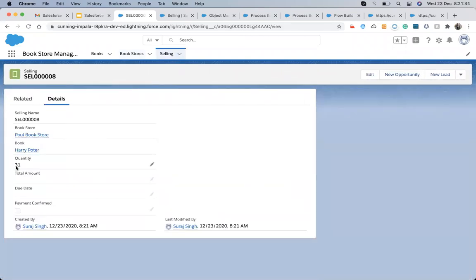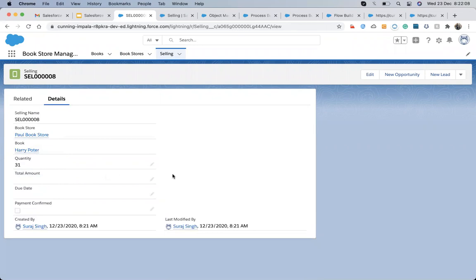Yeah, you can see the quantity 31 is created, bookstore is created, everything got created. Now my next option is that I need to calculate this total amount. Previously it was calculated via process builder. Since I deactivated that process builder, it is not going to happen. It will not calculate that total amount.